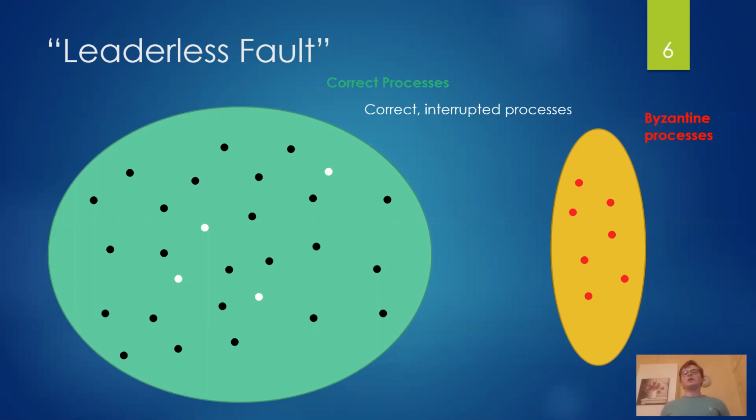But in the meantime, as they do not perform any calculations, they do not receive any messages, although they will receive those messages later. And obviously, they do not send any messages. Of course, those processes can switch in between. Some will wake up, some will fall asleep. Maybe all of them, or most of them, will be woken up at some point. But we can never have more than 1/3 of processes which are either Byzantine or correct but interrupted.